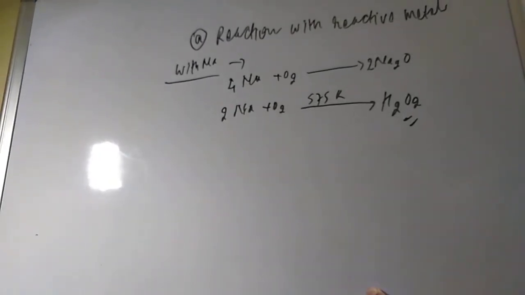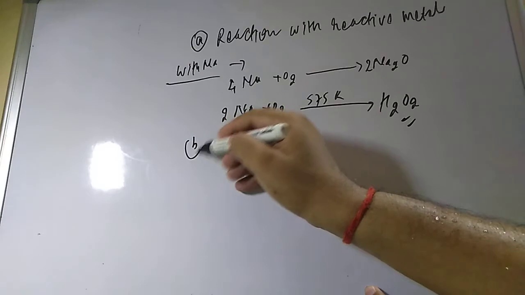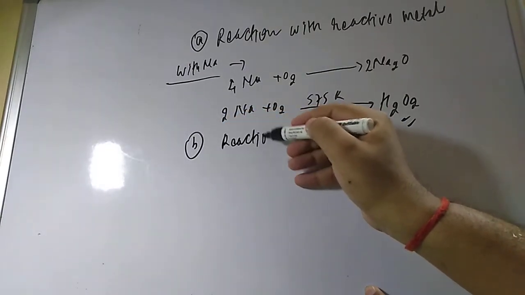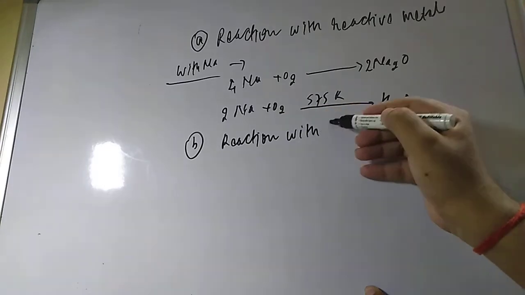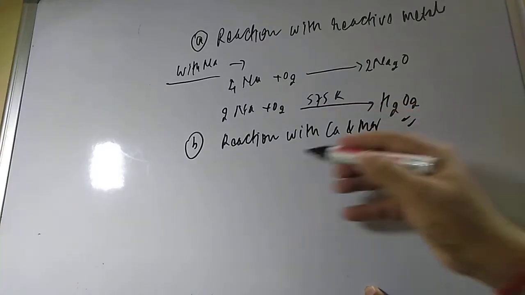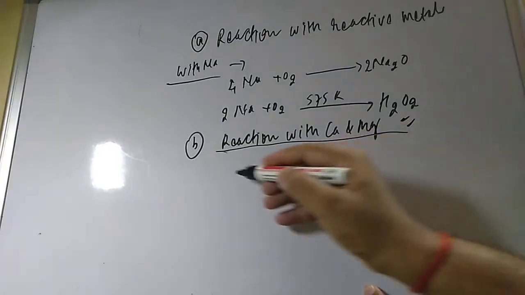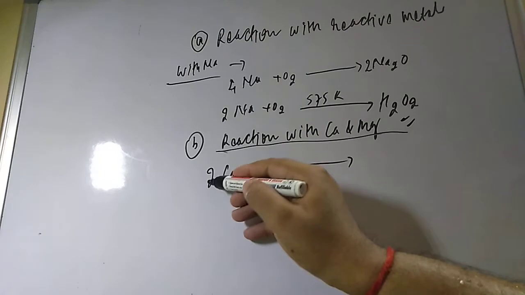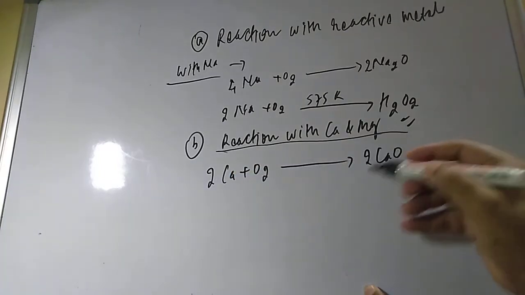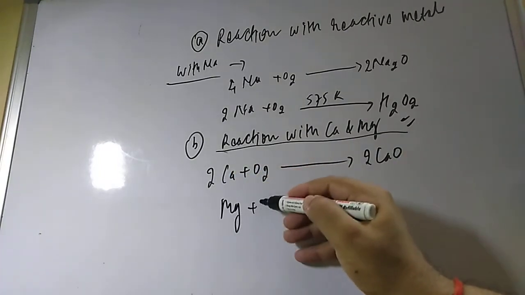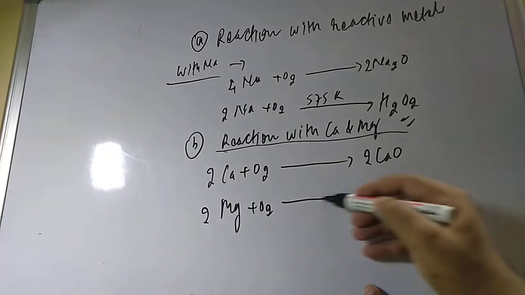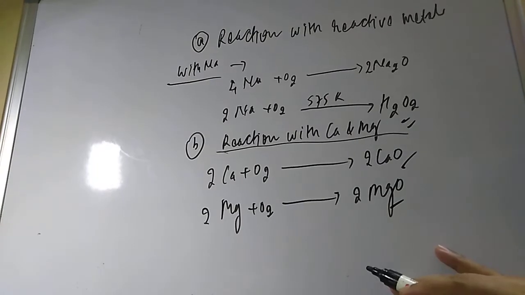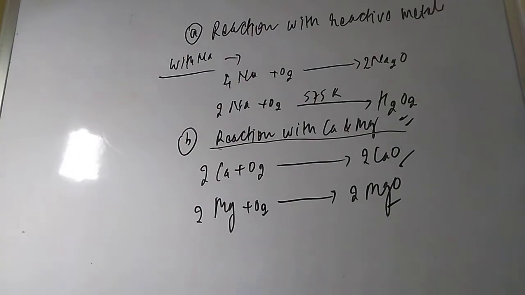Now students, see how it reacts with calcium and magnesium. This is very simple. It will give the respective compounds. Calcium reacts with oxygen, 2 moles of calcium, to give calcium oxide. And magnesium plus oxygen, 2 moles of magnesium, gives magnesium oxide. So calcium oxide and magnesium oxide are formed with calcium and magnesium.